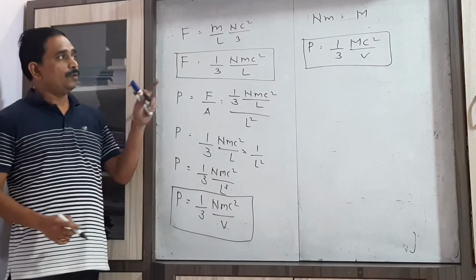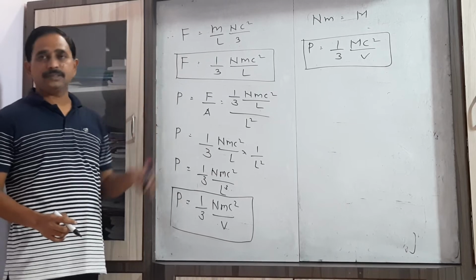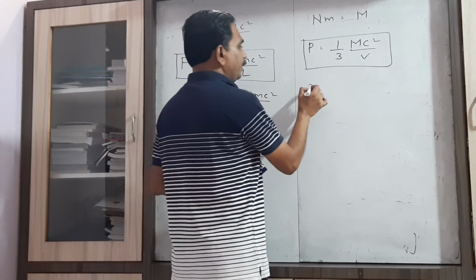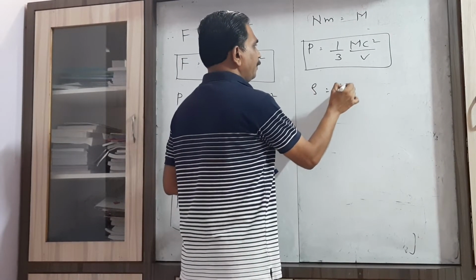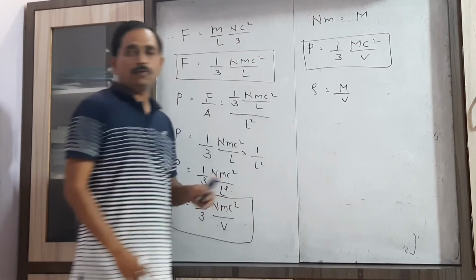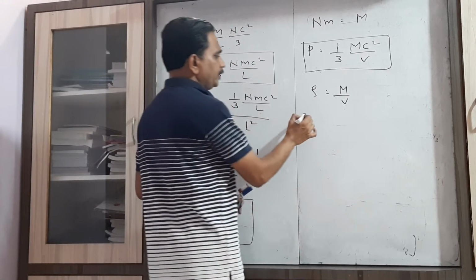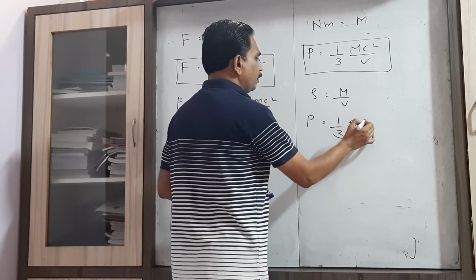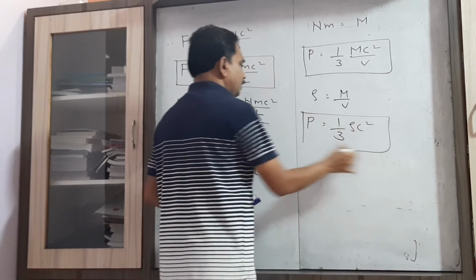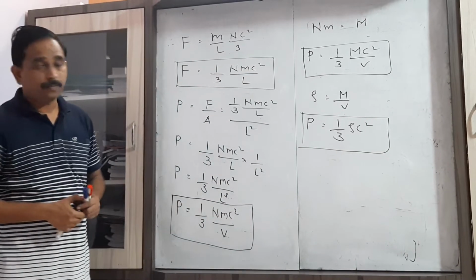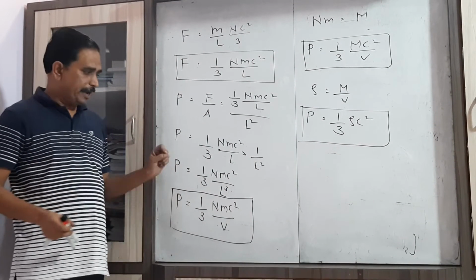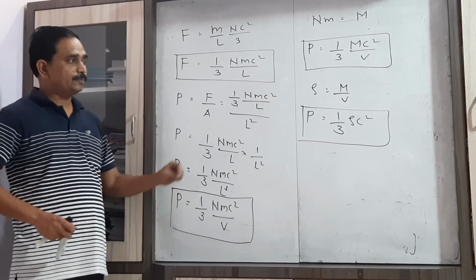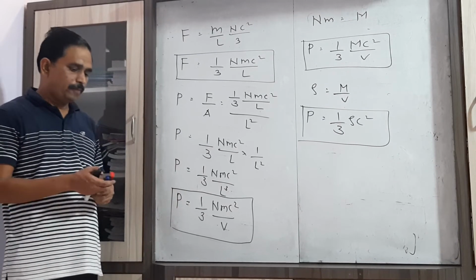Now again you can put the value of M by V, mass upon volume, which equals density. Therefore pressure equals 1 by 3 rho into C square. So these are the three forms of the pressure exerted by the gas molecule on the wall of the container.